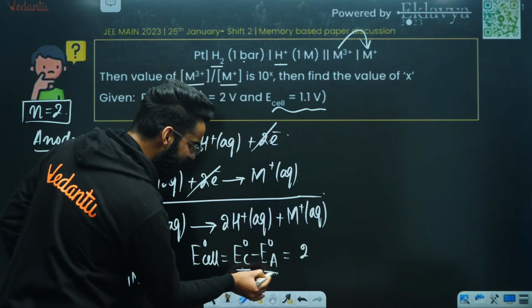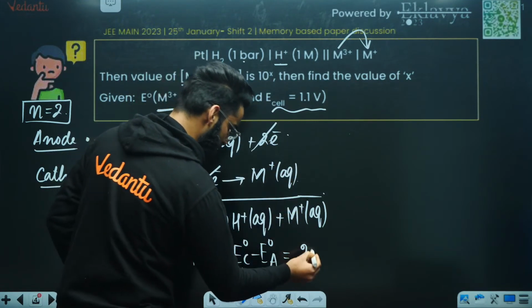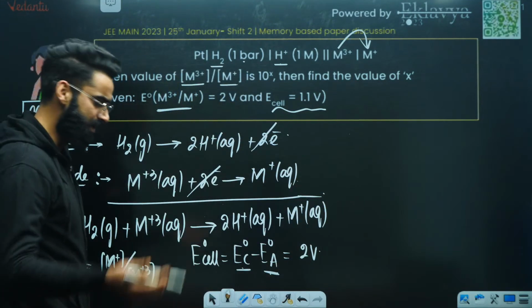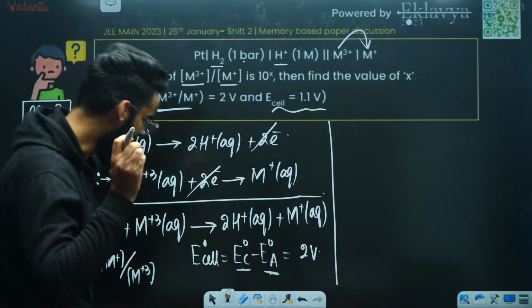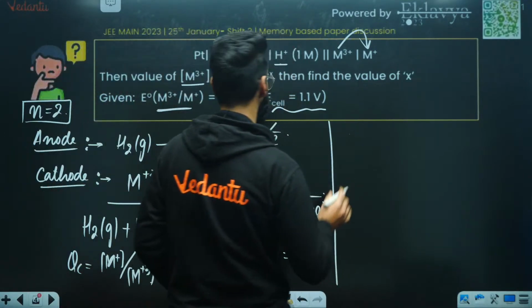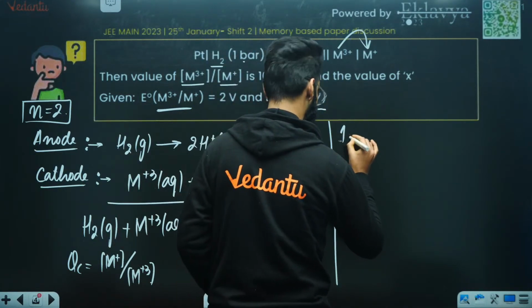Minus standard reduction potential of anode. Anode is your hydrogen electrode, its SRP is 0. So E naught cell is 2 volts. Now what you will be doing is using the Nernst equation. As far as the Nernst equation is concerned, E cell is equal to... what is E cell? E cell is given as 1.1.